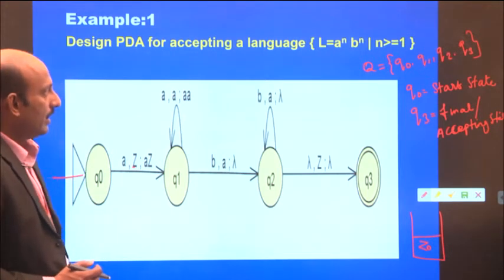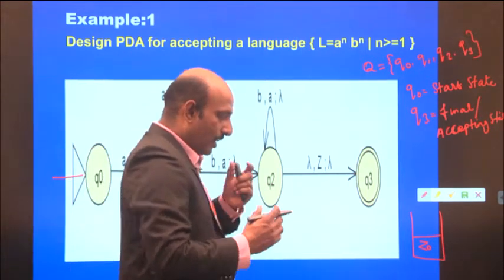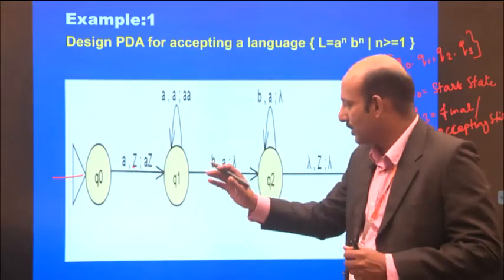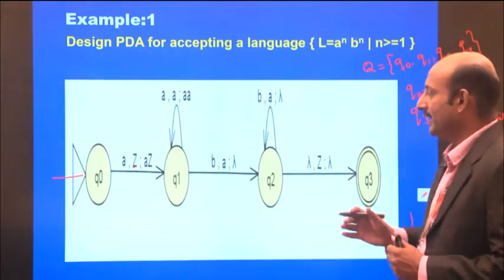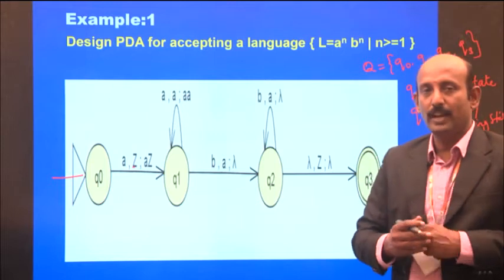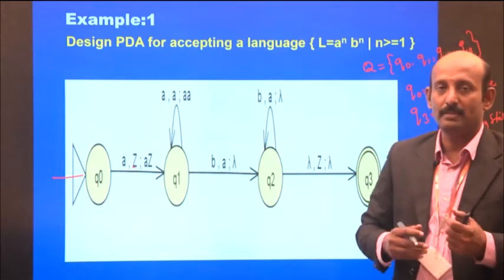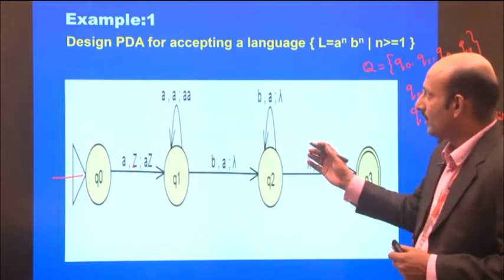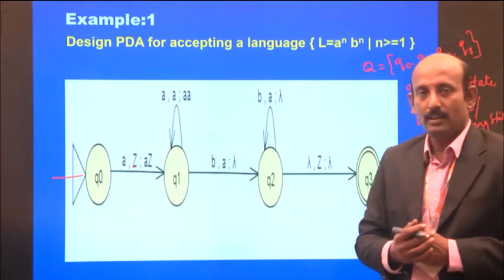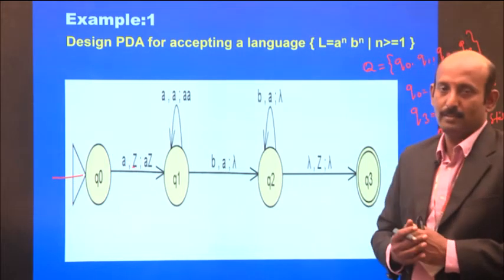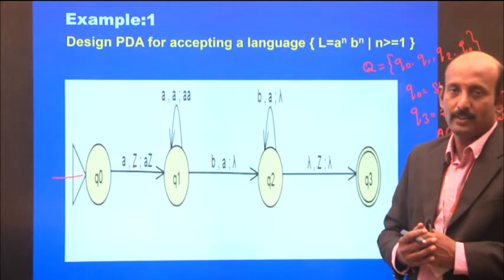Okay. So how can we design the logic of this? How can we draw this pushdown automata? First of all, we have to understand the logic behind drawing or building this pushdown automata.